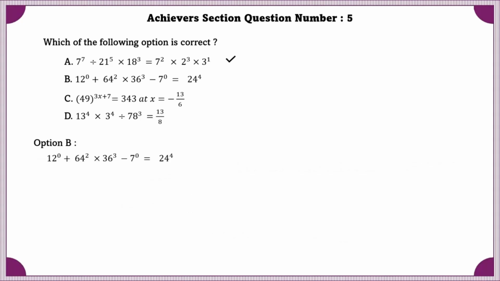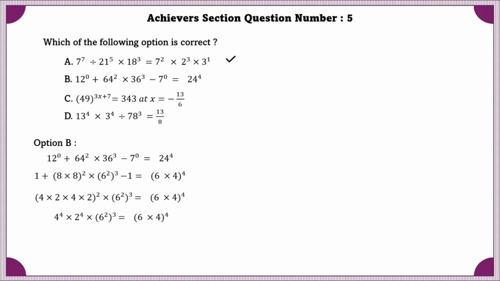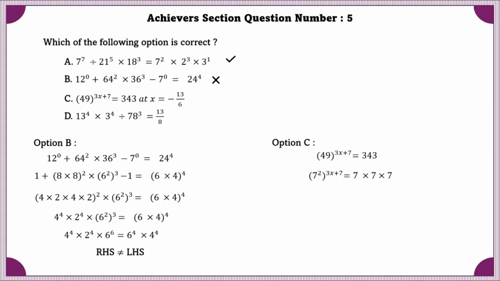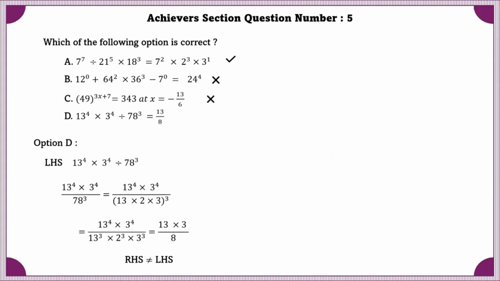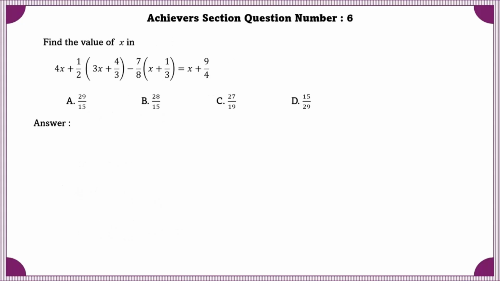In option B, if we simplify, LHS is not equal to the RHS. Therefore, this option is false. Option C. If we simplify, therefore this statement is also false. In the D option, after simplifying, we can see that the RHS is not equal to the LHS, and this is also false. So the correct option is the A option.